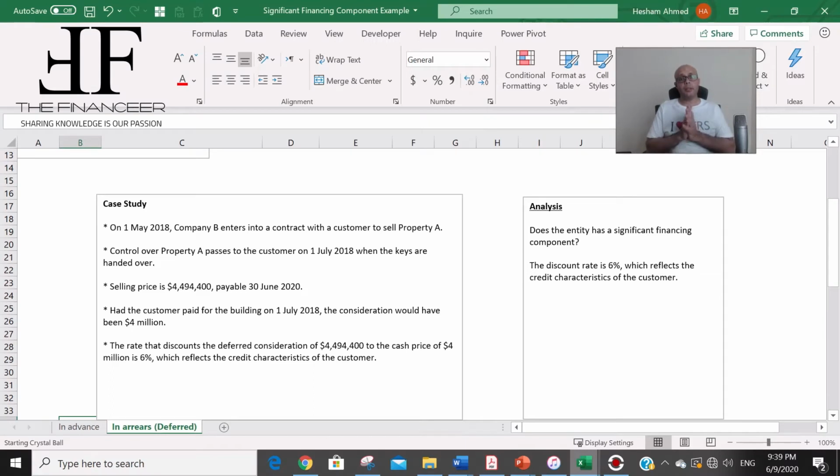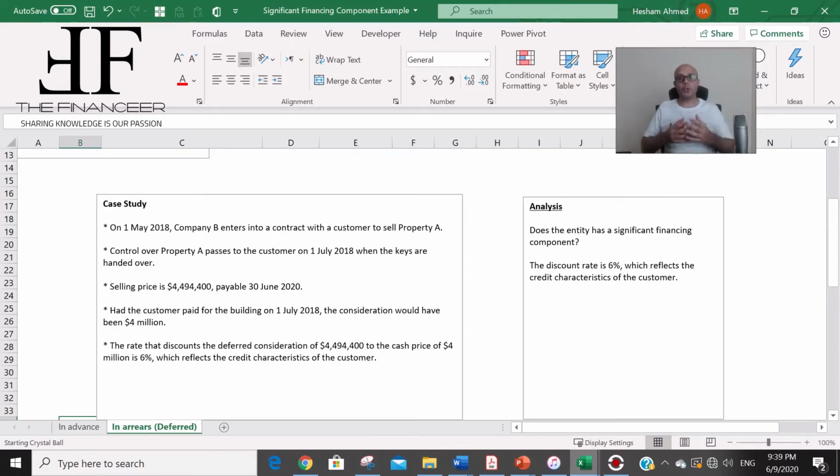Let's take an example on a contract that includes significant financing component, assuming that the customer is going to pay in arrears. So the customer is going to pay later on after the delivery of the product and the services. Recalling the first example, we explained what if the customer is going to pay in advance. If the customer is going to pay in advance, the company effectively is borrowing from the customer. And in this case, we recognize financing cost. This was in the first example. In the second example that I'm going to explain now, the customer is going to pay in arrears.